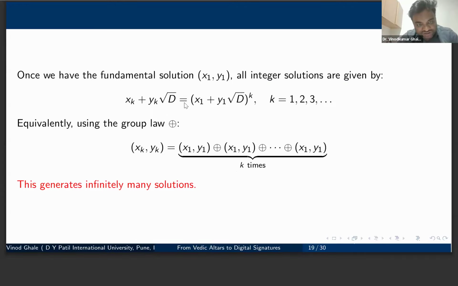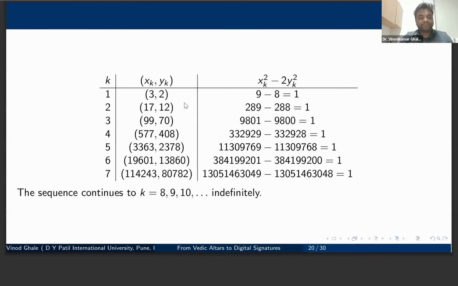And the interesting fact about this is, once we have the fundamental solution, all the solutions are just powers of this fundamental solution. And they form a group law, again using the composition law defined earlier. They form a group, it generates infinitely many solutions, and they form a cyclic group. For example, if you just play around with this Pell's equation, for k equal to 1, 2, 3, all of this gets satisfied: x square minus 2 yk square. We will have infinitely many solutions for each of them.